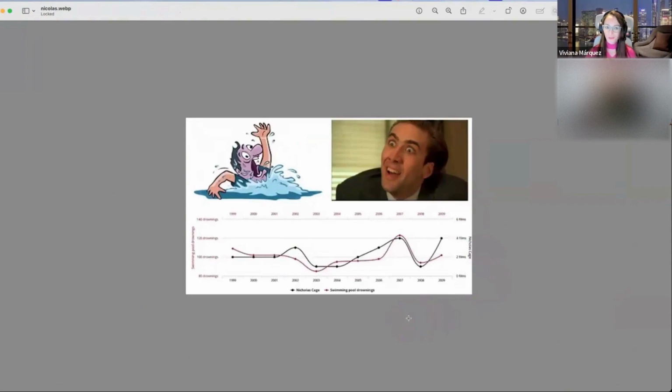So, by pure luck, those two numbers are highly correlated, and the correlation is very close to one. But if I call Nicolas Cage right now and I'm like, hey, bro, can you stop being in movies? I'm sure people are going to still drown in pools. It's not related. And this one is very obvious that it's not related because it's absurd.